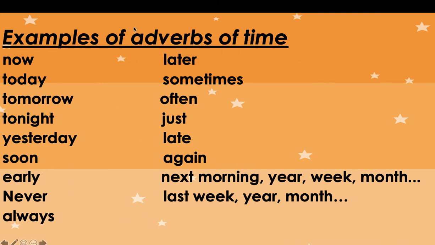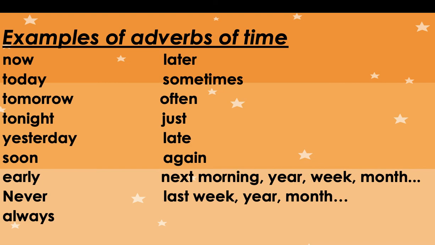Have a look at some of these words which speak of time. Like, for example, now, today, tomorrow, tonight, yesterday, soon, early, never, always, later, sometimes, often, just, late, again, next morning, year, week, month, last week, last year, last month, and so on.